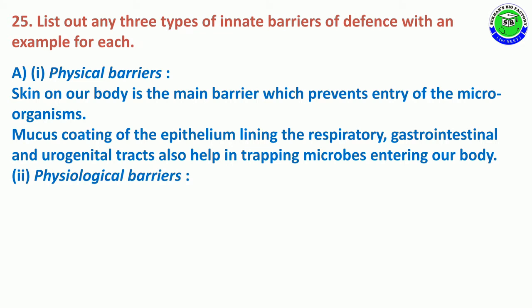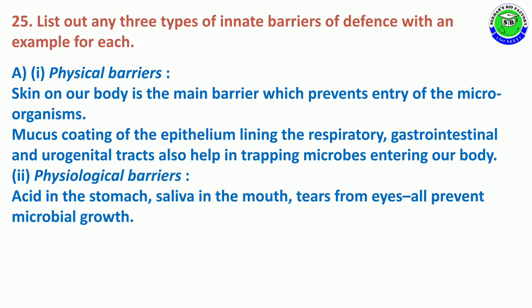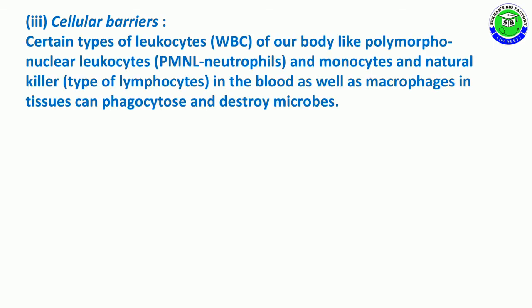The second one is physiological barriers. Acid in stomach, saliva in mouth, tears from eyes, all can prevent microbial growth, called physiological barriers. The third one is cellular barriers.